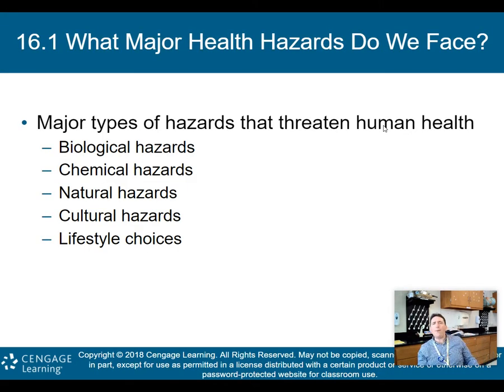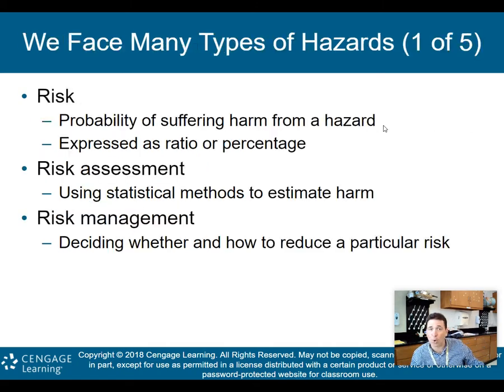So what major health hazards do we face? Well, the major types of hazards that threaten human health: biological hazards, chemical hazards, natural hazards, something called cultural hazards, and lifestyle choices can end up being a hazard as well that could threaten your health. All right, and what we're going to do here in this chapter is talk about all of these and dive into them in more detail.